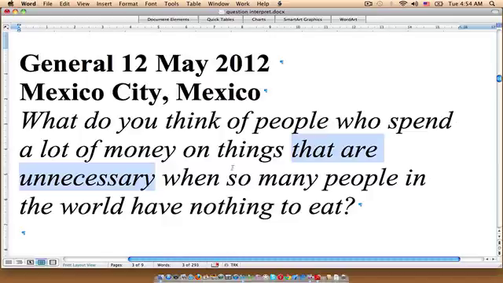So instead of saying, well, sometimes it's okay for people to spend money on things that are unnecessary, but sometimes they should be aware of people in other areas around the world who are without things to eat, if you start to take these middle positions, you're going to find it very difficult to word them, for one thing.